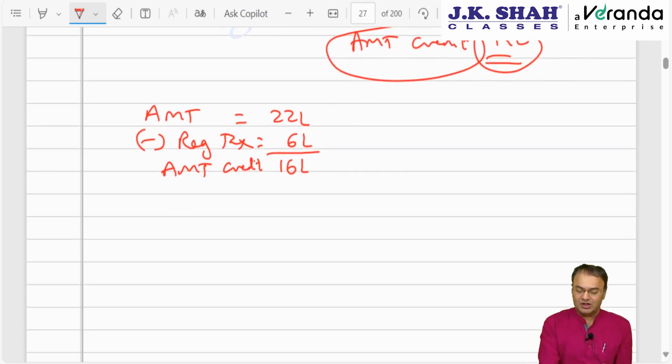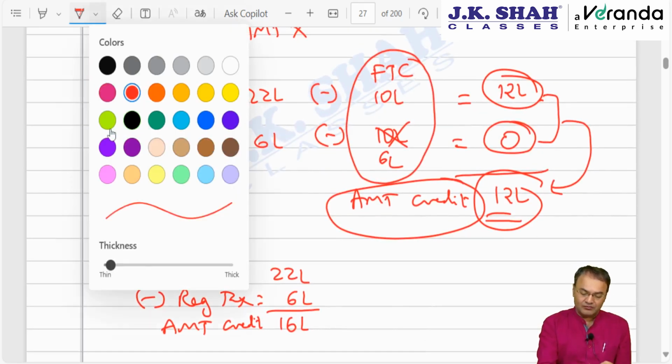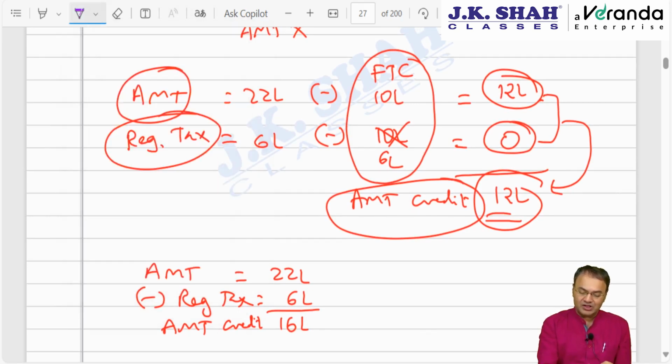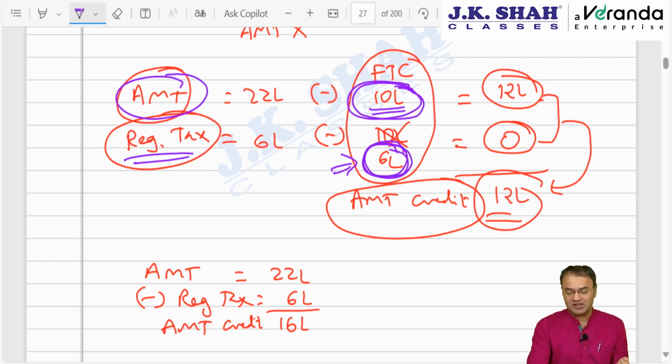So what to do? The answer here says find out how much is the excess FTC claim against AMT, over and above the amount of FTC which you could have claimed against regular tax. So against regular tax, if this chapter was not there, then I could have claimed only 6 lakhs. I could not have claimed the entire 10 lakhs. But since AMT is applicable, I am allowed to claim the full 10 lakh rupees. So FTC claimed against AMT 10 lakhs minus FTC allowable against regular tax 6 lakhs. The excess FTC is 4 lakh rupees.